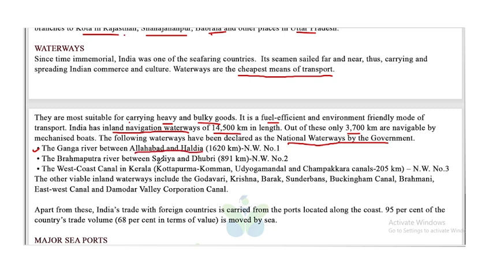Brahmaputra River between Sadia and Dhubri. West Coast Canal in Kerala, that is Kottapuram, Kollam, then Champakara canals and Udyogamandal. The other viable inland waterways include the Godavari, Krishna, Barak, Sundarbans, Buckingham Canal, Brahmani, East-West Canal and Damodar Valley Corporation Canal.